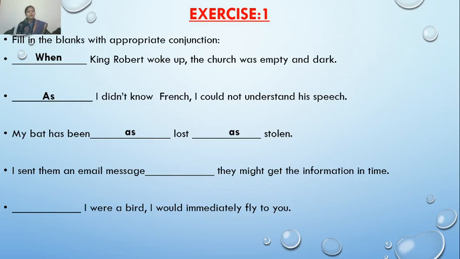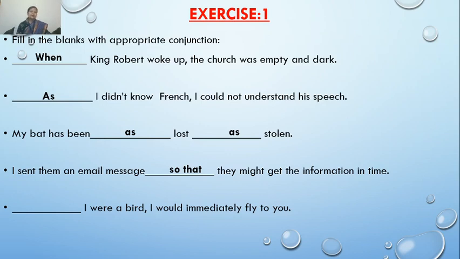Here you need a conjunction that gives a reason for sending an email message. So: I sent them an email message so that they might get the information in time.